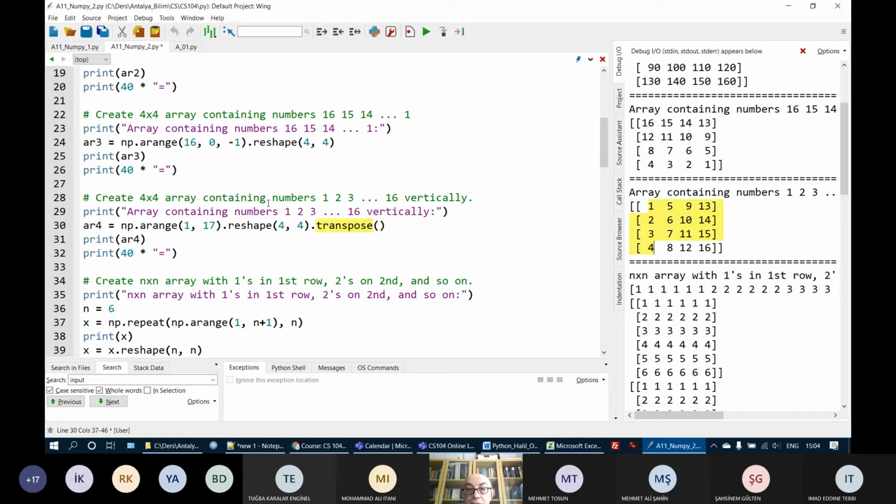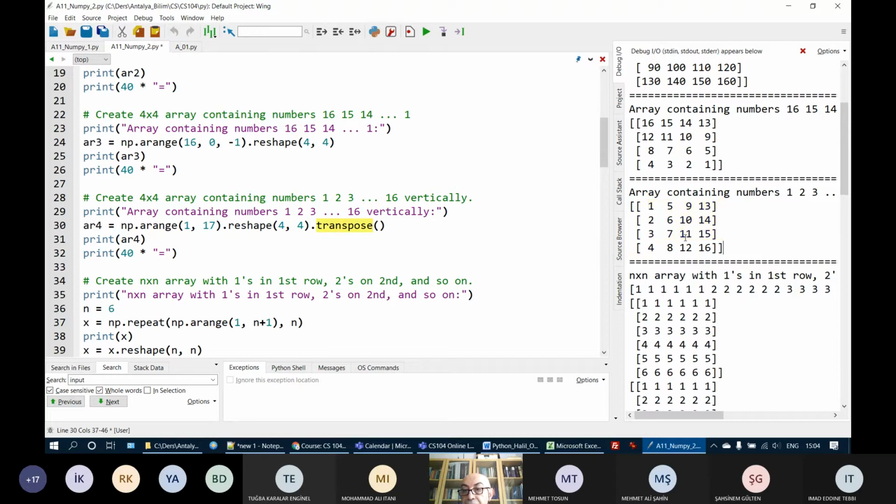Here it is quite interesting. If I want to have them vertically, I create the matrix normally, 1, 2, 3, 4 on the first row, 5, 6, 7, 8 on the second row, etc. When I take the transpose, the rows become columns and the columns become rows.